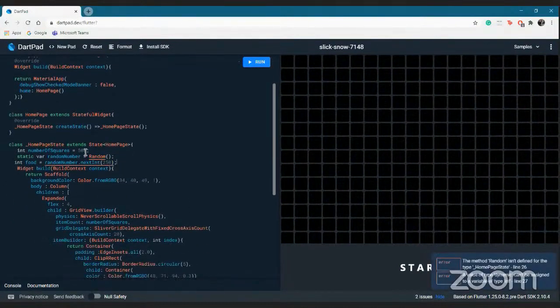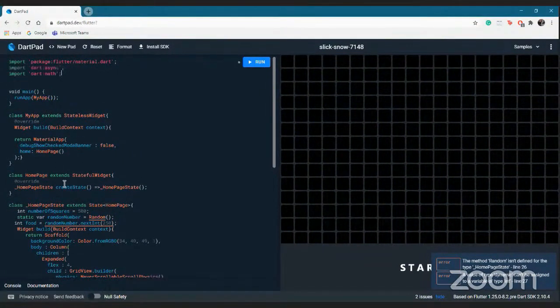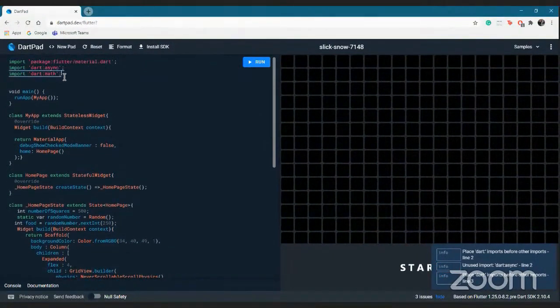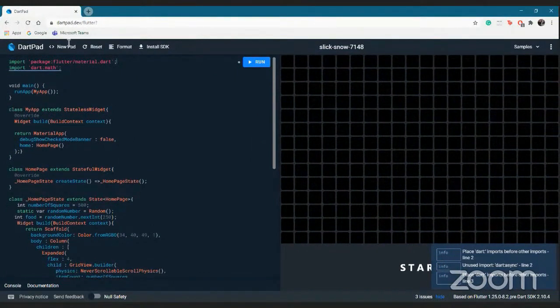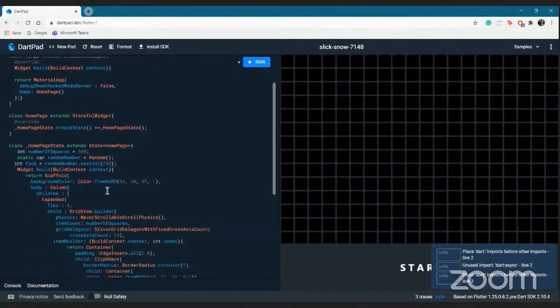Now, when it says this, what we need to do is import the correct tool, because it needs a Dart package. And what is a package? It's a set of inbuilt functions that will be used for stuff like this, because this math function will help us with the random keyword or the random function. What is needed right now is that this is a food keyword.